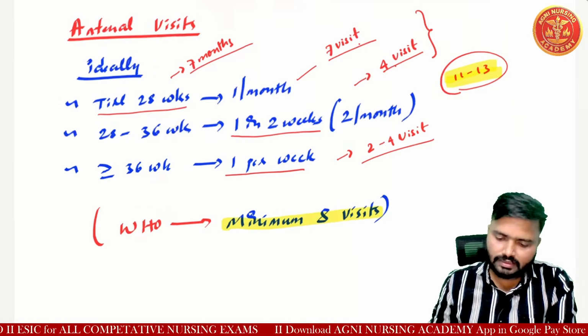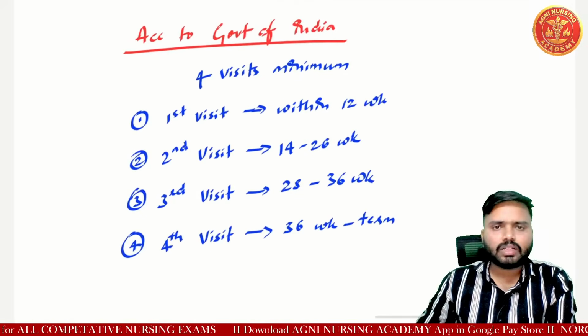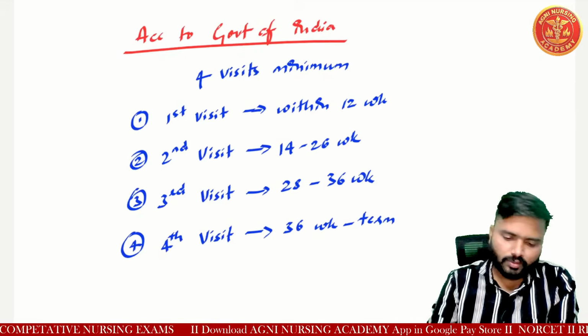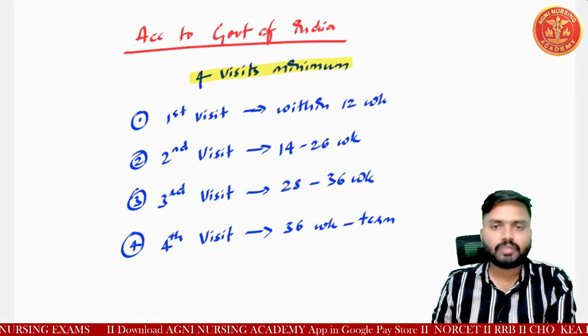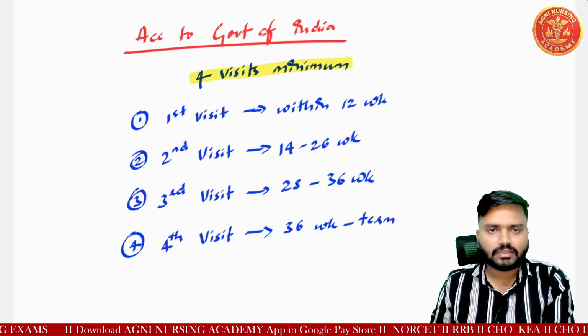And now we'll discuss according to the Government of India. Here it will change: a minimum of 4 antenatal visits is compulsory.